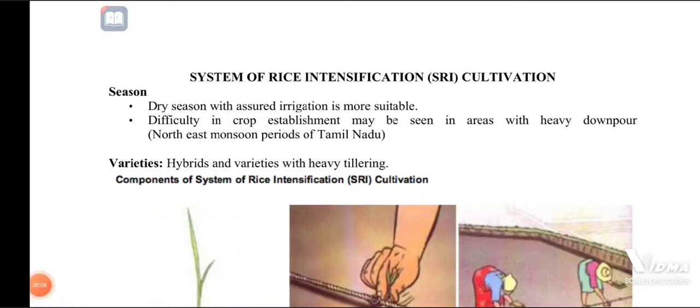Hello everyone. Today we discuss the most important rice cultivation practices. In that, the System of Rice Intensification, which we call SRI cultivation. Generally this system is useful in the dry season, where crops with assured irrigation are more suitable. When irrigation facilities are sustainable, this type of intensification is more widely cultivated.